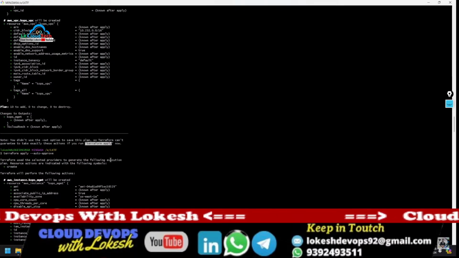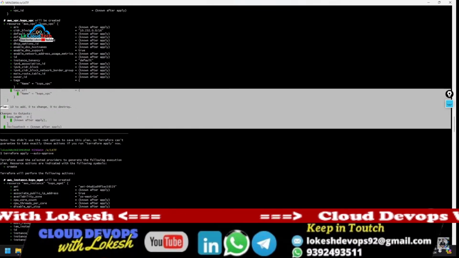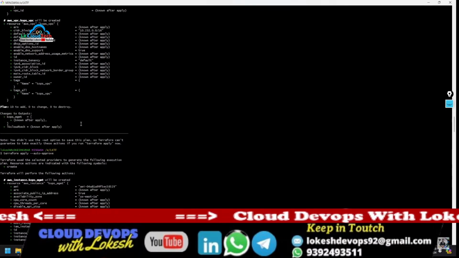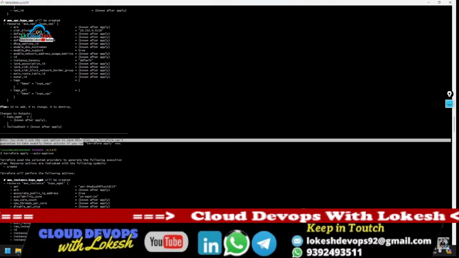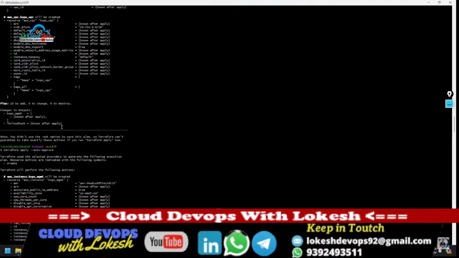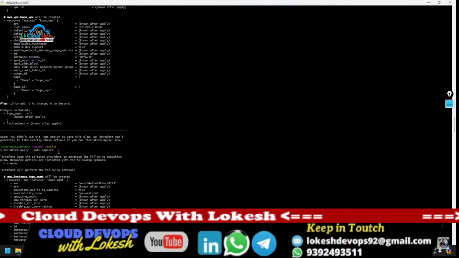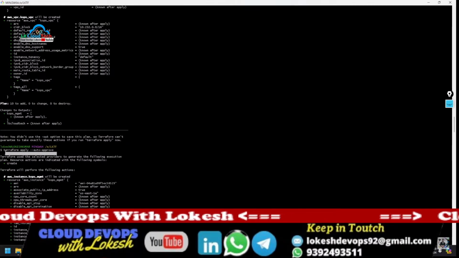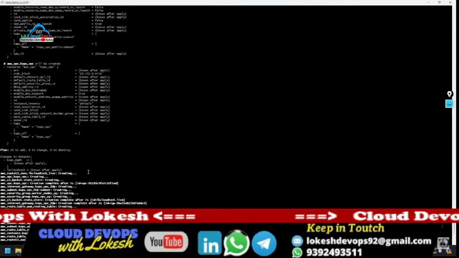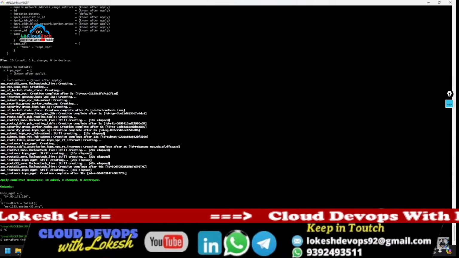Okay, that's what. And here also, this plan is not completely exact. Maybe some errors may occur after applying also, that's what this note says. You understood? Okay, so next, after plan I have used Terraform apply auto approve, you don't need to give any approval later like yes. After that Terraform apply, you got these DNS names, which means name servers.